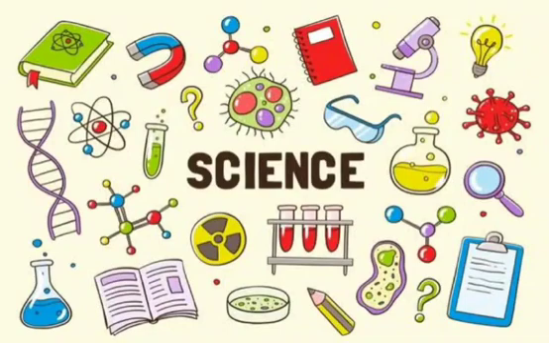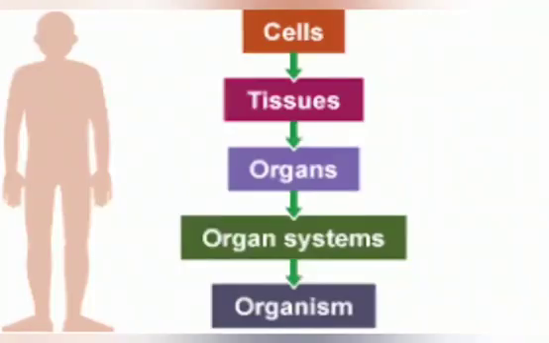Today we are going to revise for your Science monthly test, and we'll be revising the first two lessons: what our body is made up of, and transport and excretion. First, let's revise chapter 1, what the body is made of. We'll just revise the key points in this lesson, then we'll move on to the question and answers.